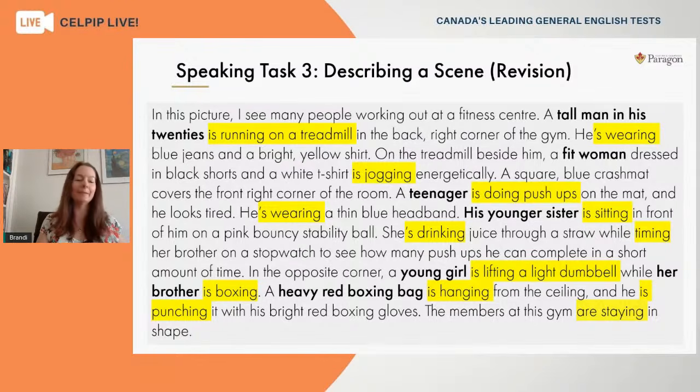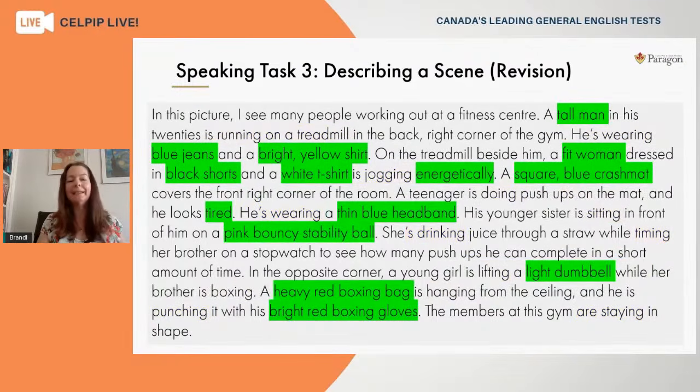We've done some nice improvements there. Okay, the next thing that we should be looking at here is the descriptive language that we've used in order to describe these people and the actions that they're doing. So these are the green words now that you can see highlighted on the screen. So I'll just start by reading them out loud, and we'll make some changes as we go if we see anything that's a bit weak.